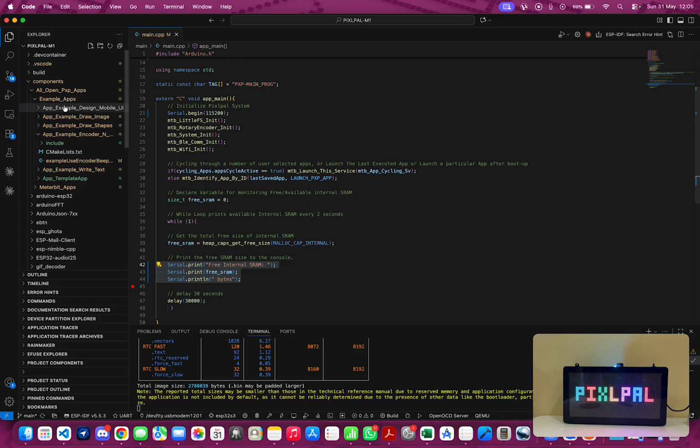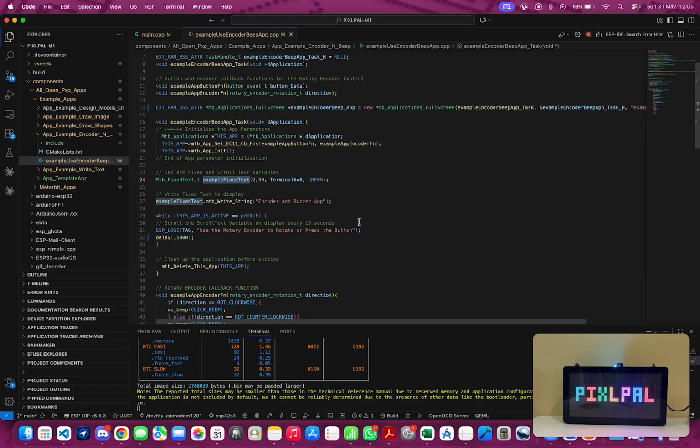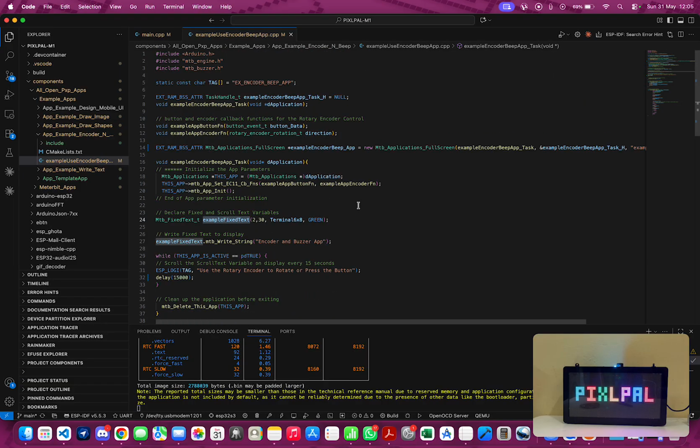So we'll dive right into it, starting off with the encoder example, which can be found among the example apps directory. I have the app implementation open on screen. It follows the same template as all Pixlpal apps. However, we introduce two new functions and one statement while initializing the app.